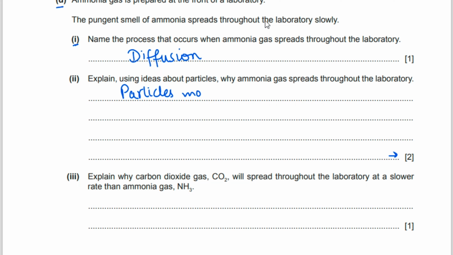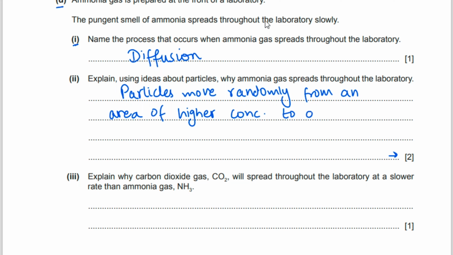Particles move randomly from an area of higher concentration to an area of lower concentration.